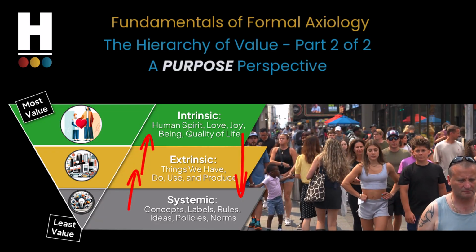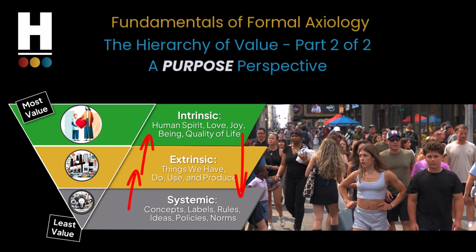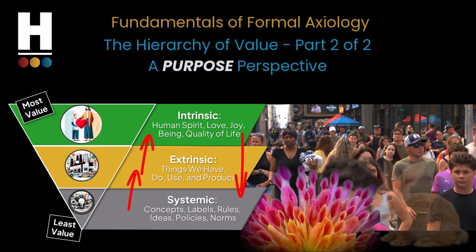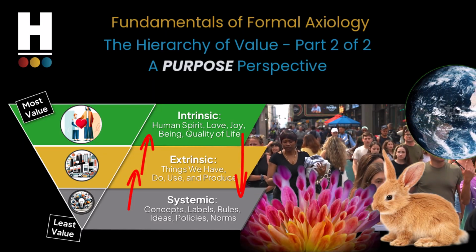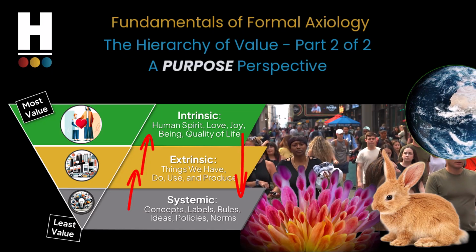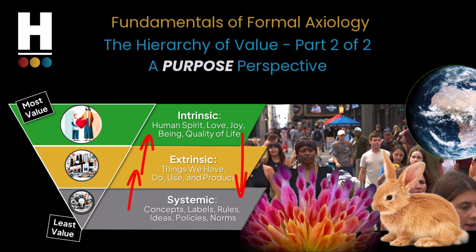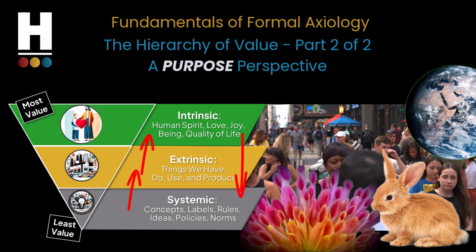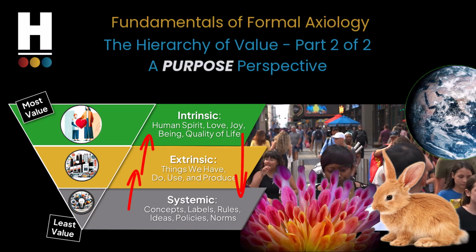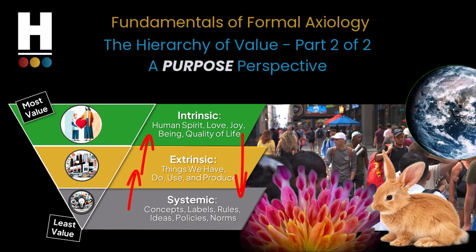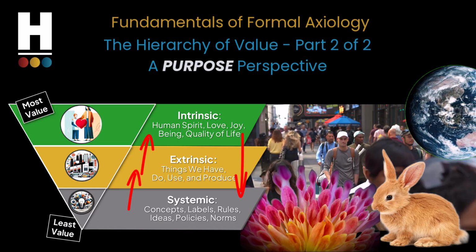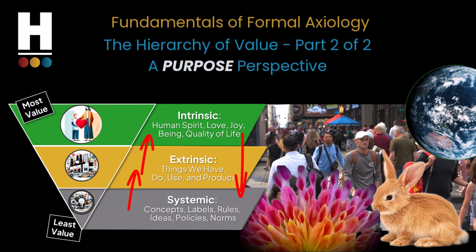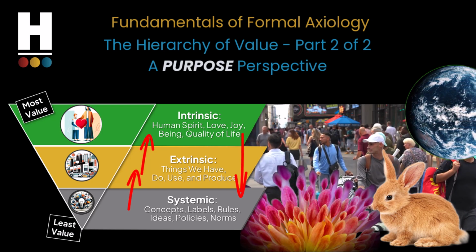Axiology and the hierarchy of value don't just apply to the human race. They apply to everything. Everything from a microscopic plant or animal to the entire ecosphere of planet Earth can be evaluated and better understood through the science of formal axiology. A plant, just like the Earth itself, has systems that serve to keep it functioning, and it needs to function well to survive, thrive, and bear fruit. And like it or not, we humans are completely dependent on the non-human ecosystem for our survival and well-being.